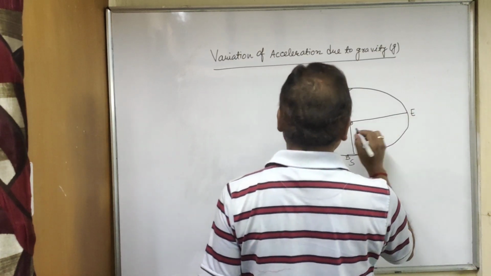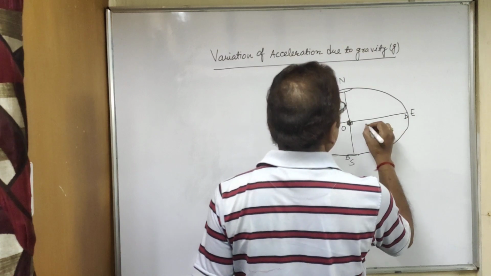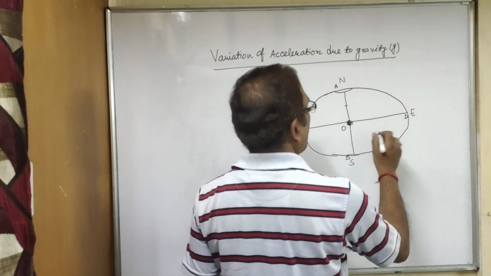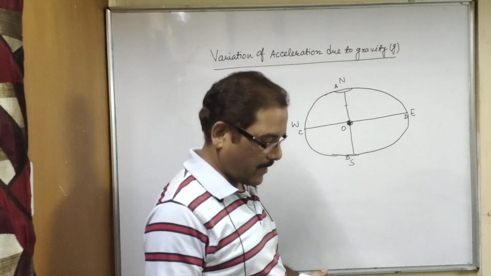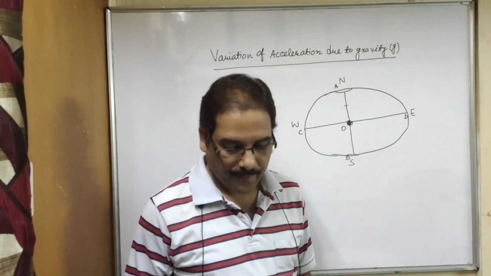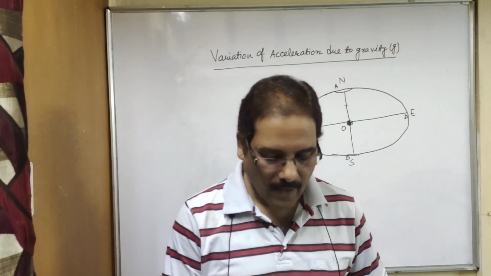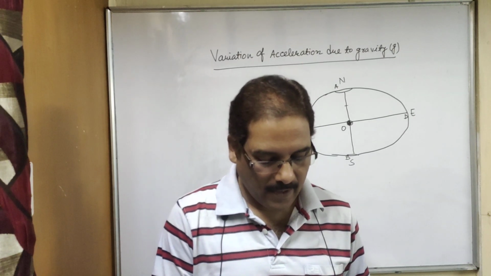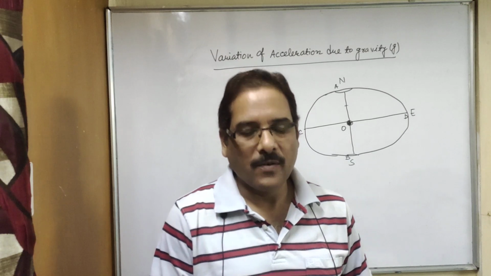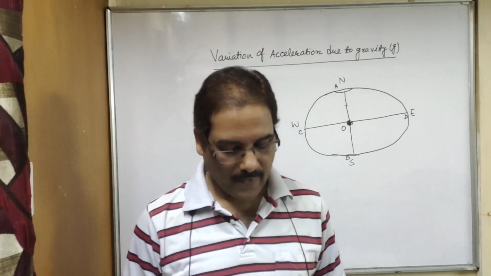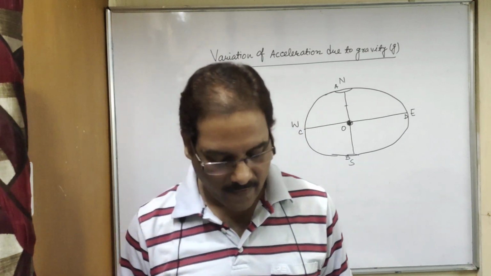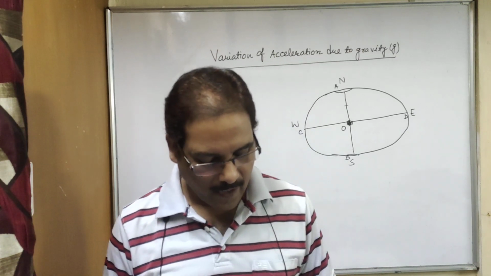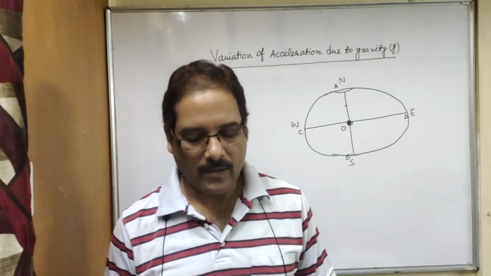So in comparison to this one is large. At equator radius is more. So write, the radius of earth is maximum at the equator, so the value of g is minimum at the equator.